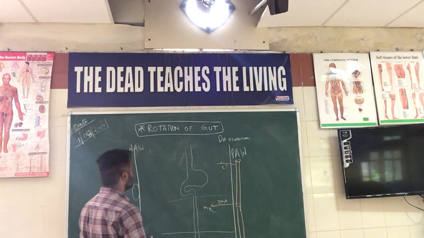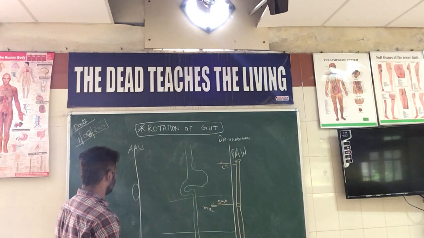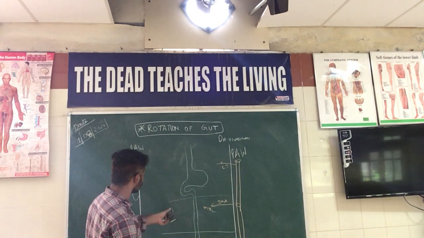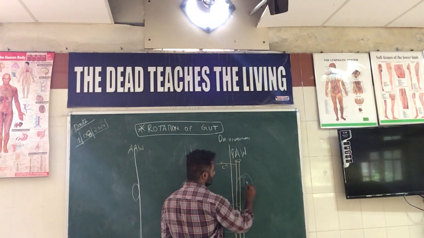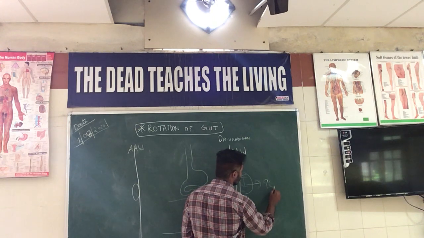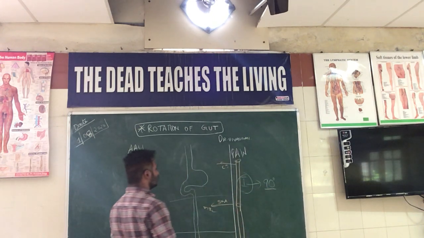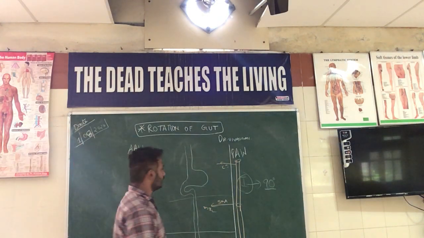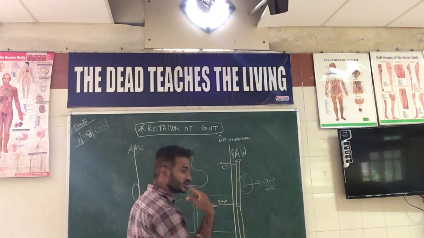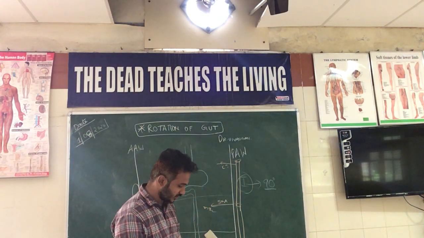So what happens exactly is, during the first phase, the degree of rotation is about 90 degrees. So what happens during this phase? Let us draw a schematic diagram first, then we can imagine. It's all about imagination. Let us draw a schematic first.